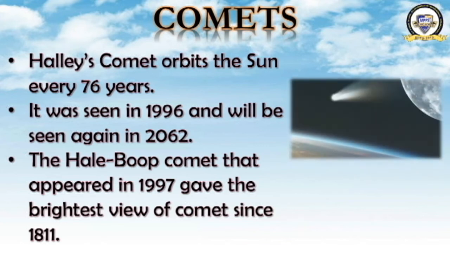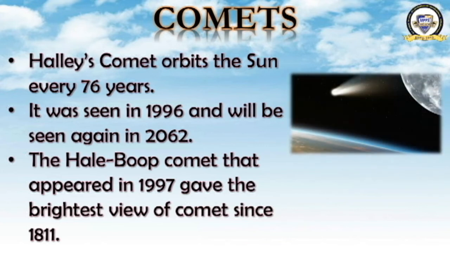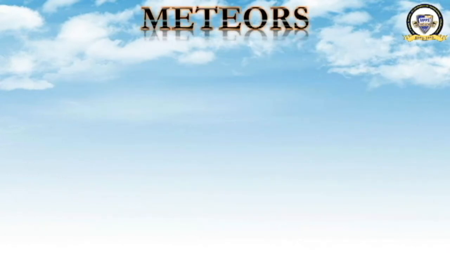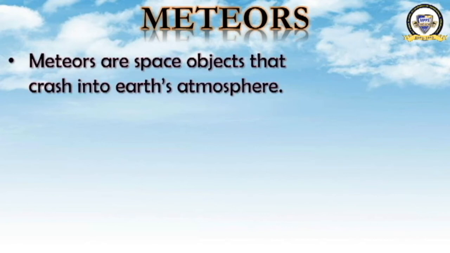This is what a comet looks like. You can see the moon, the earth, and the comet. This is what space is. Okay, moving ahead to the next topic. What is that? Meteors. What are meteors? Meteors are space objects that crash into the Earth's atmosphere.